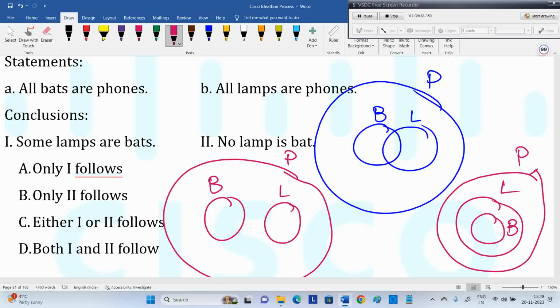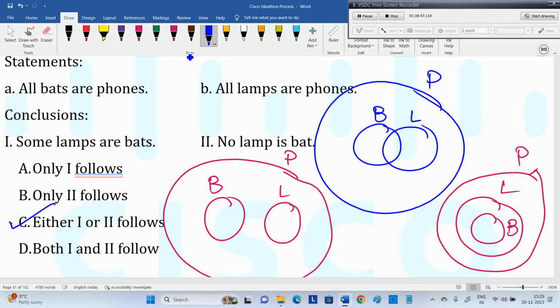Then this is a very special case. The entire concept only comes into the picture when there is an option called either-or. In fact, the answer is either-or here. If only one is true and the second one is false, then it's okay. But either-or means: first one true means second one false, second one true means first one false.